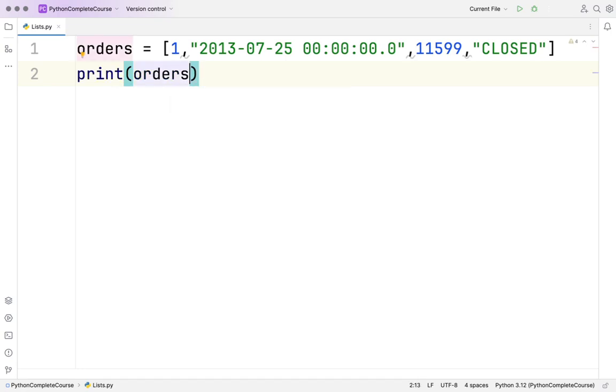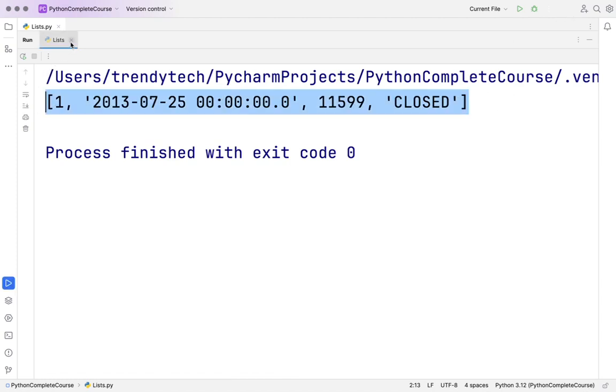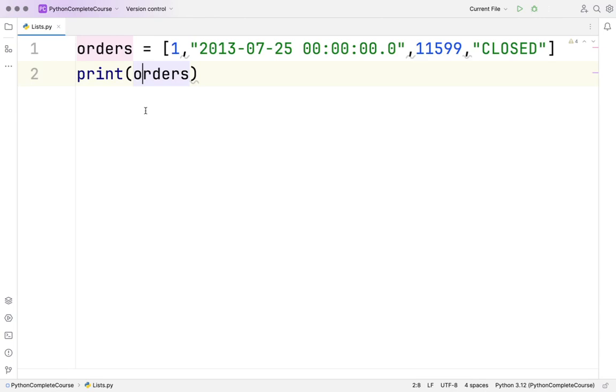Let me run it with Control R and it will show this. No big deal. If I hover on it, it says this is a list, and it has some integer types and some string types.